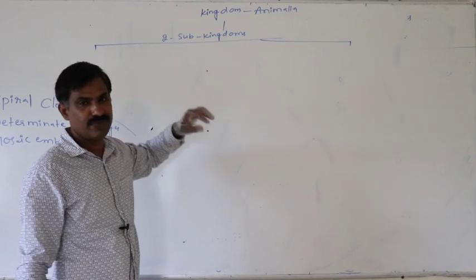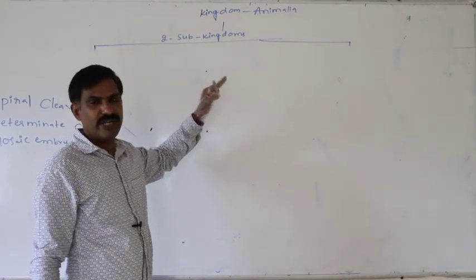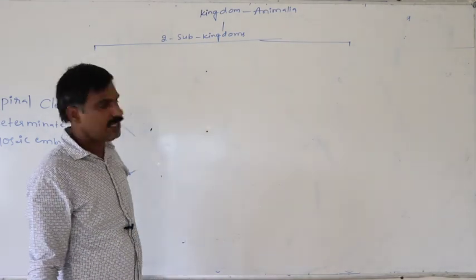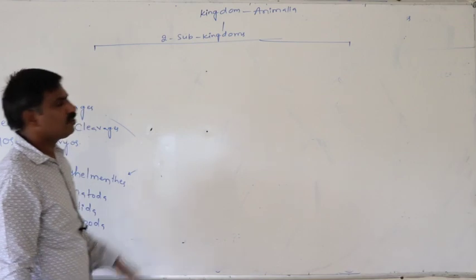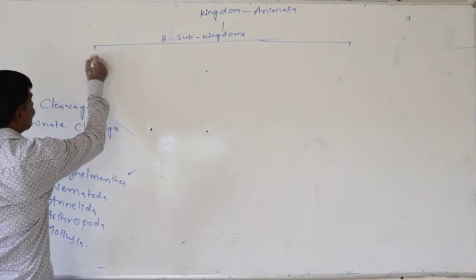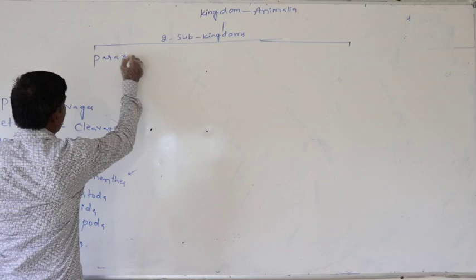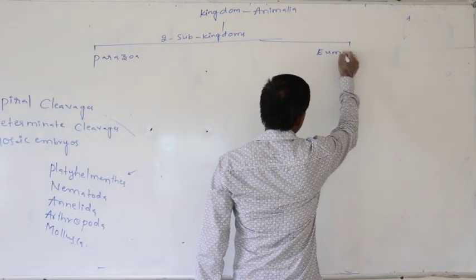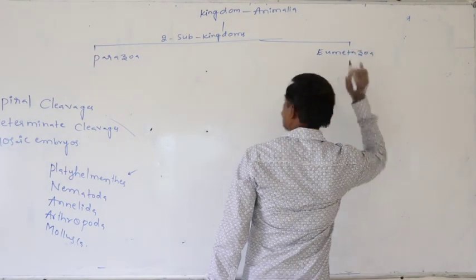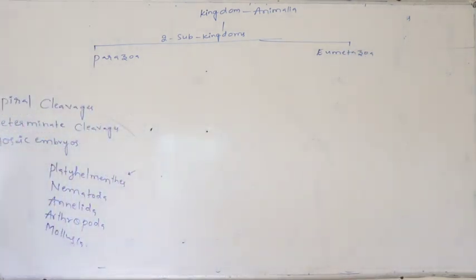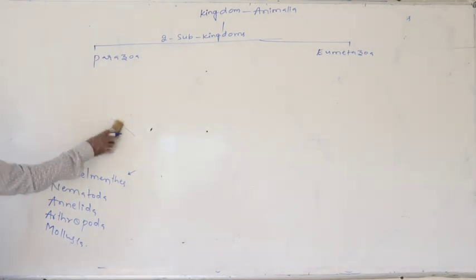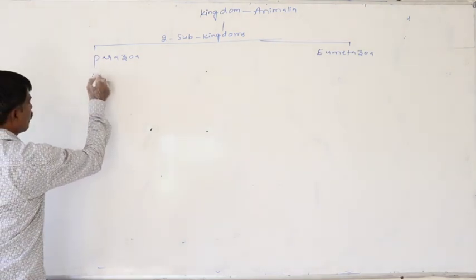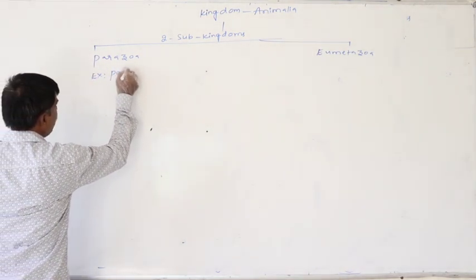Yes, when we recall the kingdom Animalia classification, definitely kingdom Animalia is principally categorized into two subkingdoms. One is Parazoa, second one Eumetazoa. Then what is the example for Parazoa? Porifera.